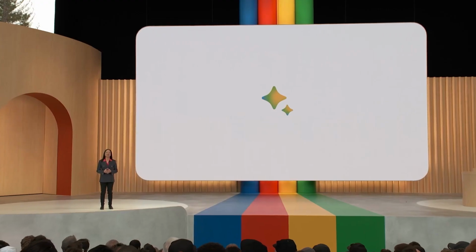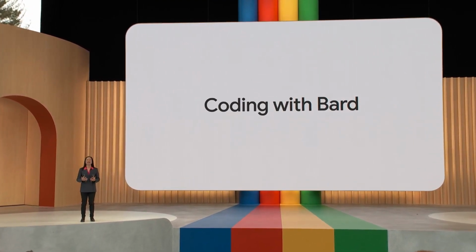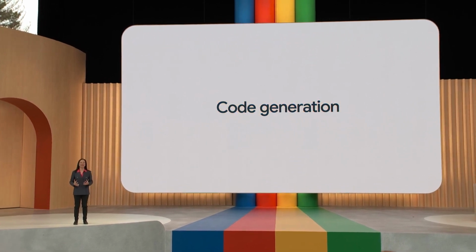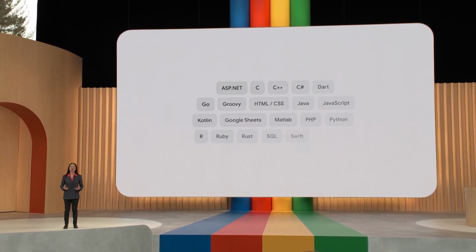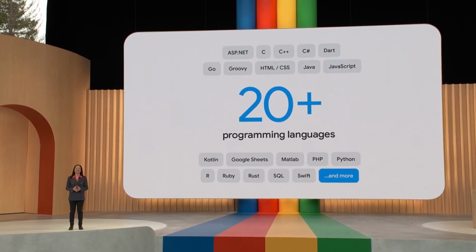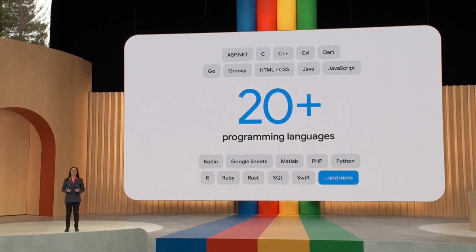With PaLM 2, Bard's math, logic, and reasoning skills made a huge leap forward, underpinning its ability to help developers with programming. Bard can now collaborate on tasks like code generation, debugging, and explaining code snippets. Bard has already learned more than 20 programming languages, including C++, Go, JavaScript, Python, Kotlin, and even Google Sheets functions. And we're thrilled to see that coding has quickly become one of the most popular things that people are doing with Bard. So let's take a look at an example.